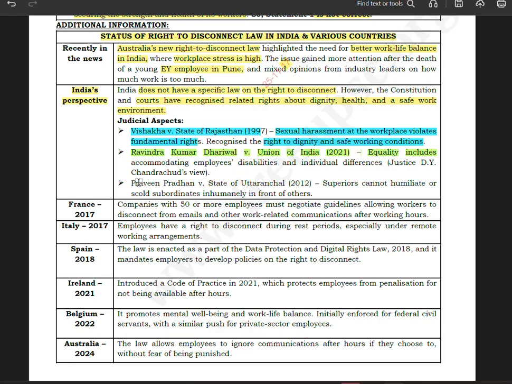Equality includes accommodating employees' disabilities and individual differences. Justice D.Y. Chandrachud's views. Now Parveen Pradhan versus State of Uttarakhand 2012. Superiors cannot humiliate or scold subordinates, mainly in front of others.